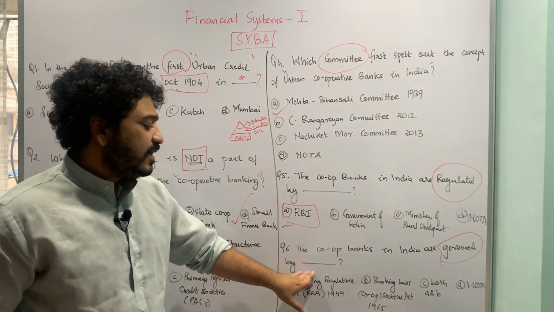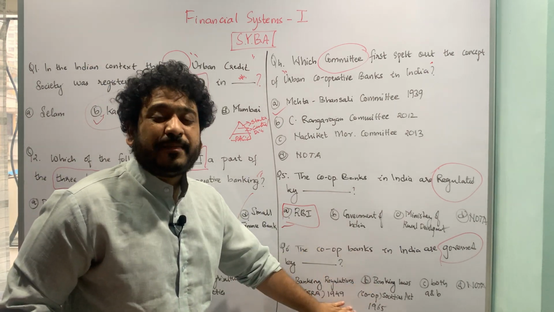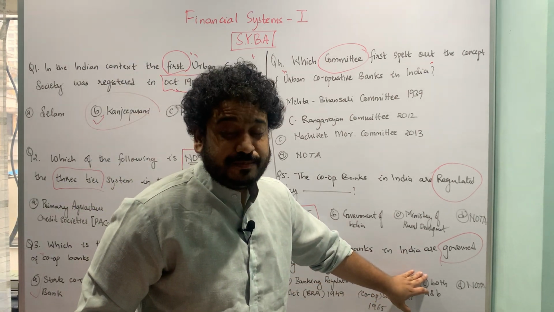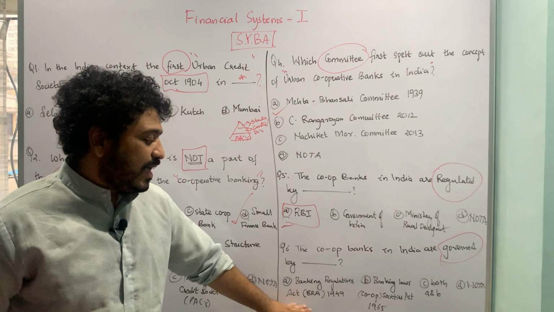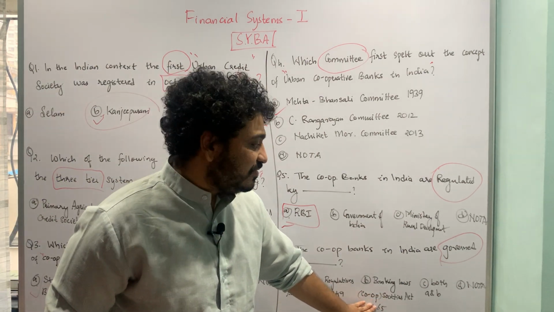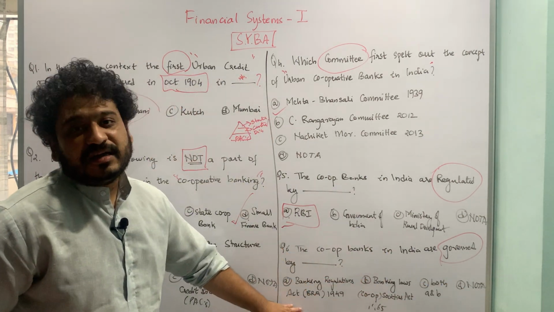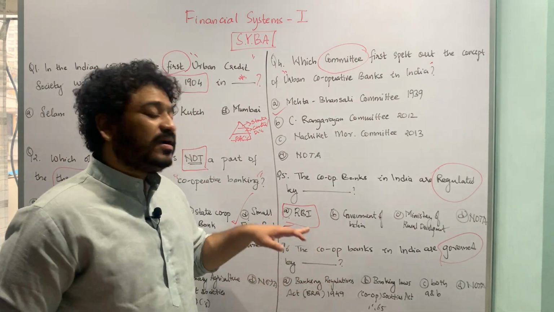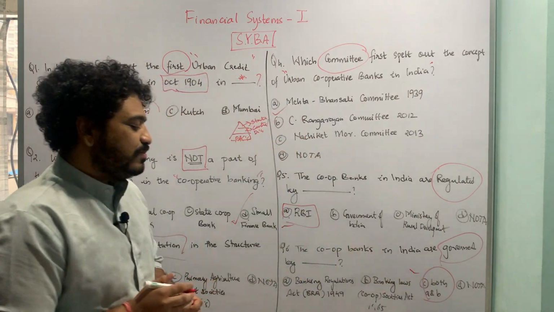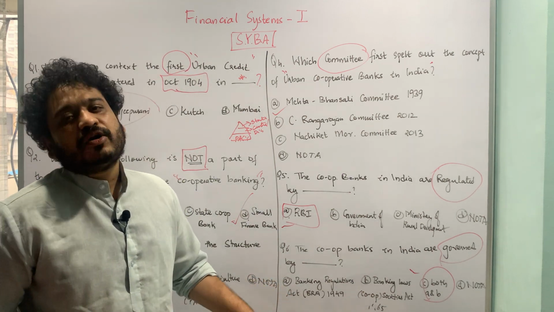The options are A. the Banking Regulations Act of 1949, B. the Banking Laws Cooperative Societies Act of 1965, C. both A and B, that is the Banking Regulations Act of 1949 as well as the Banking Laws Cooperative Societies Act of 1965, and D. none of the above. Here the correct answer is that both these laws govern the cooperative banking in India, and therefore option C is the correct answer.